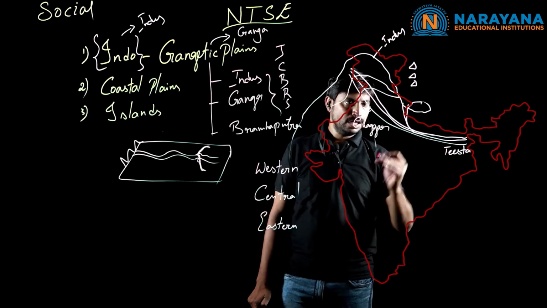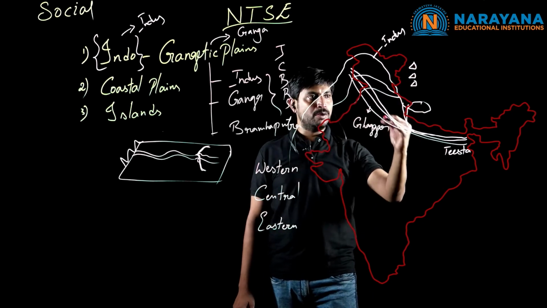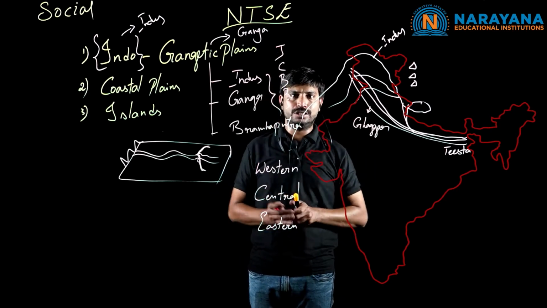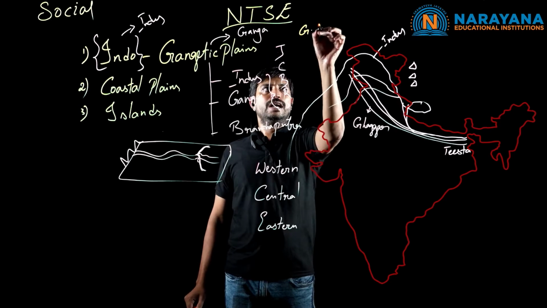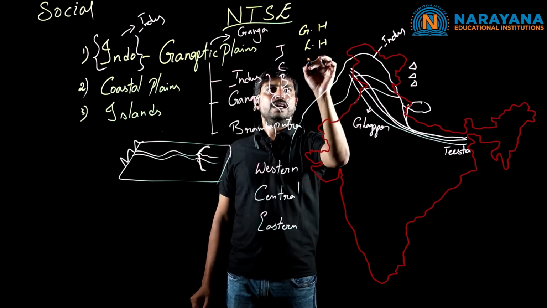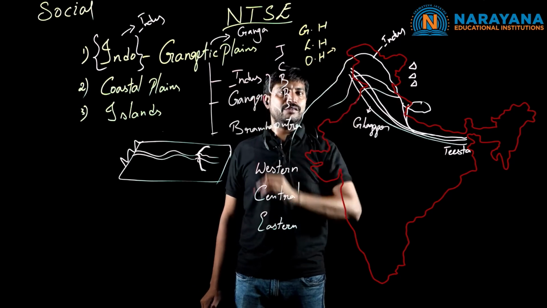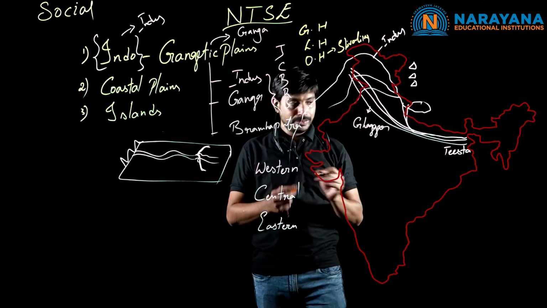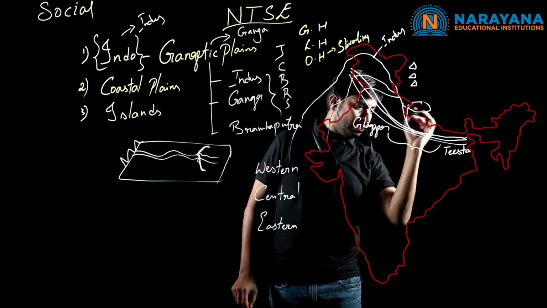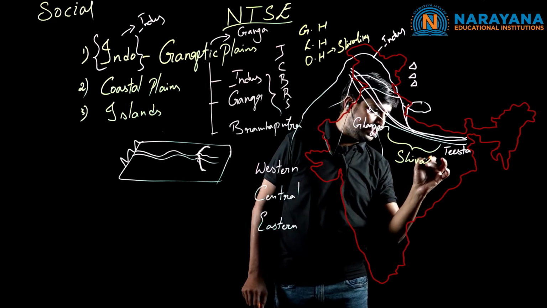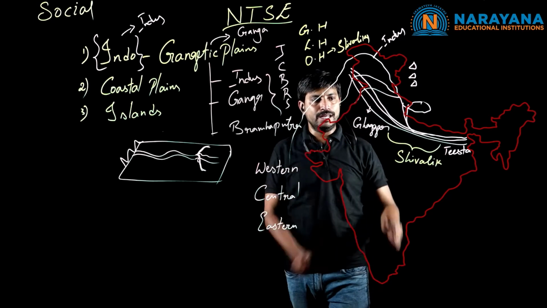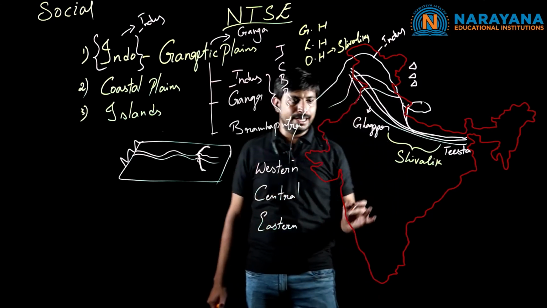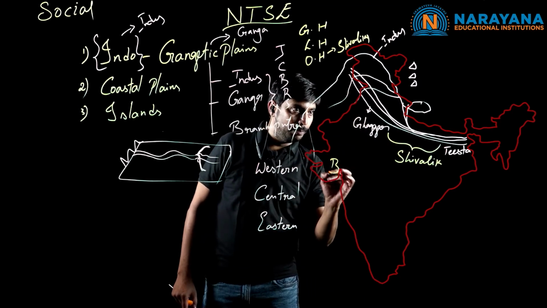If you observe here, the lowermost Himalayan region, as we discussed earlier, the Himalayas have been categorized into three types: greater Himalayas, lesser Himalayas, and outer Himalayas. Another name for outer Himalayas is Shivaliks. So here, in the Shivalik region, the flow of the river is going to separate the soil particles, and these soil particles have been divided into names like Bhabar